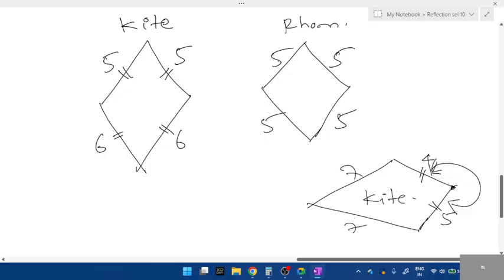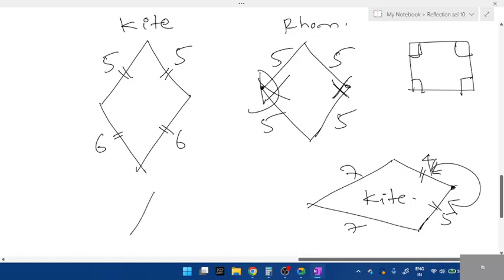Okay, one more thing. You might think rhombus, why isn't it a square? All four sides are equal. What is the property of a square? All four sides equal, and what's the angle? No, no. Apart from that, 90 degrees, just keep your protractor and check. This won't be 90 and this won't be 90. None of the angles will be 90 degrees.